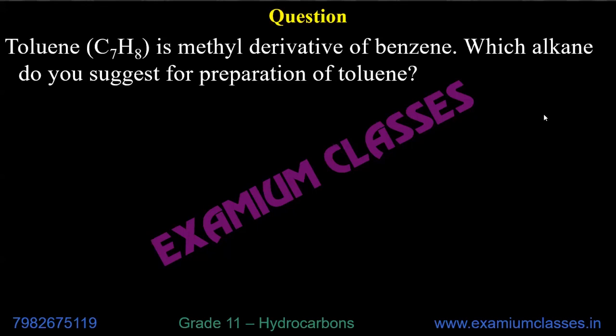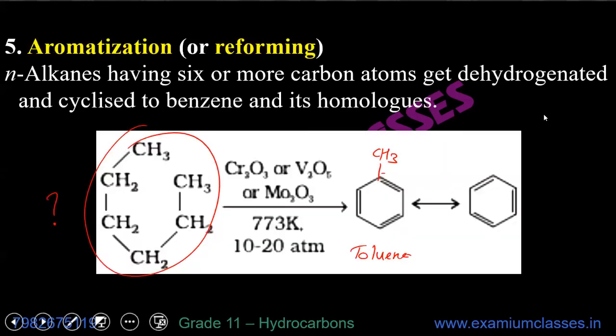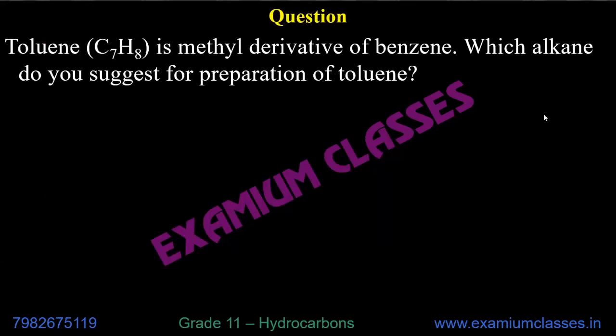Now, what you need to see here is how this is placed. If we use N-heptane, for example, it will result in something like this: 1, 2, 3, 4, 5, 6, 7.